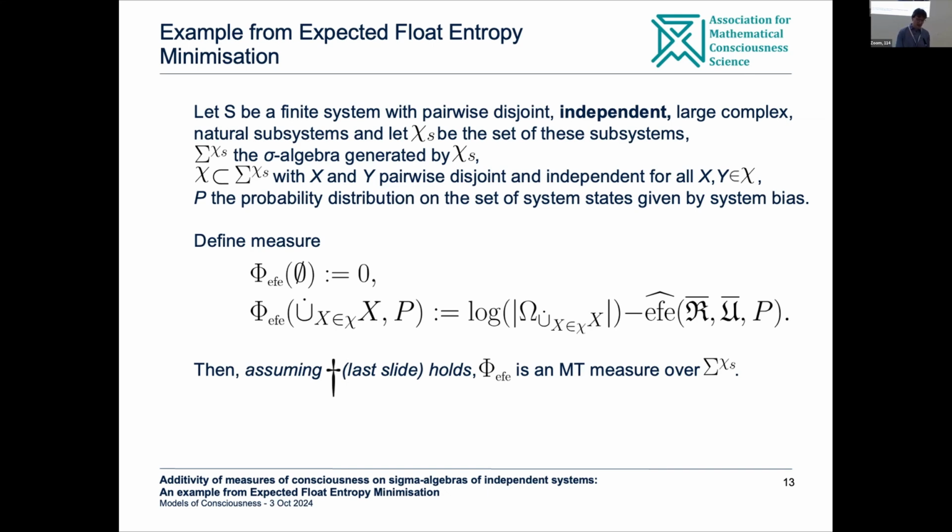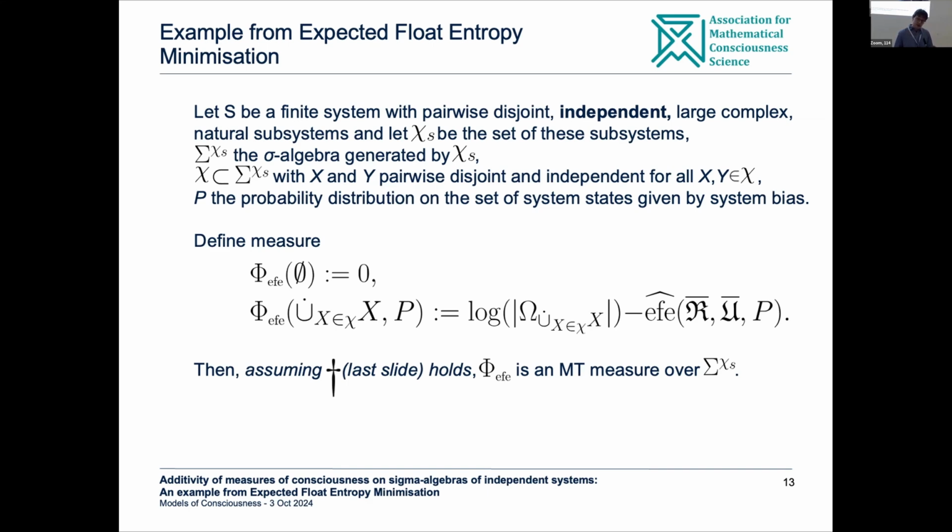And then we can just take a sampling of sigma chi-S under the requirement that subsystems are pairwise disjoint. Okay, then in this case, we can define this measure such that when you have the empty set, the measure is just 0. I have to do this because if I use the term below, it would be undefined. You would have infinity minus infinity. So we just take it to be 0.